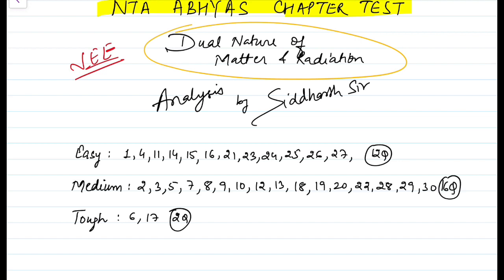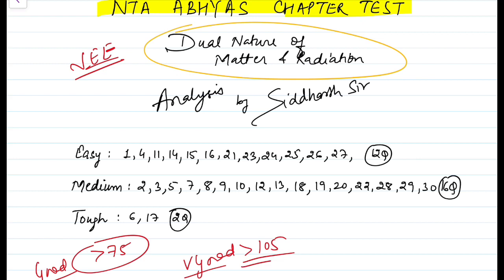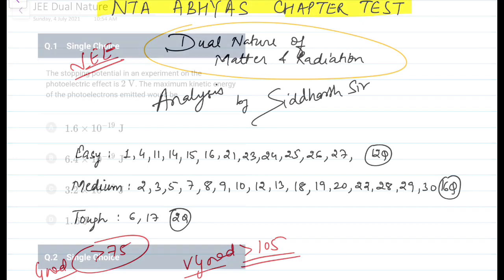So this is the analysis from my side, and as per me the scores that I expect for the students. For a good student, someone who is seriously wanting to get into a decent college at least, a decent score would be greater than 75. That would be a good score. And for a very good score, it has to be greater than 105 or 110. So let's see what is in it.